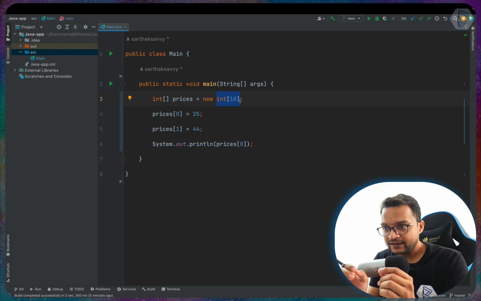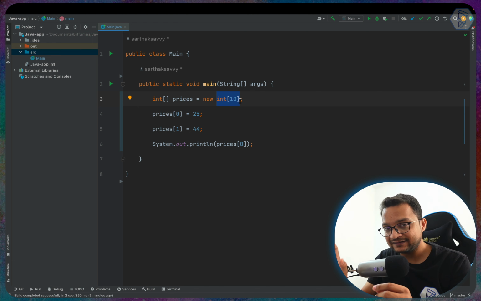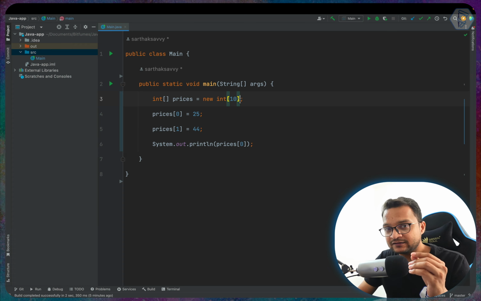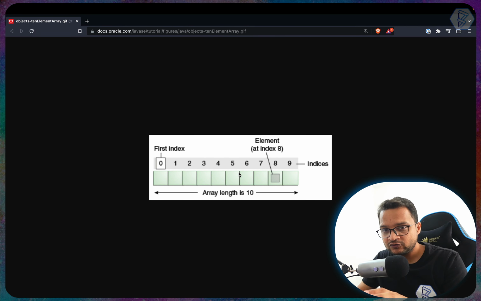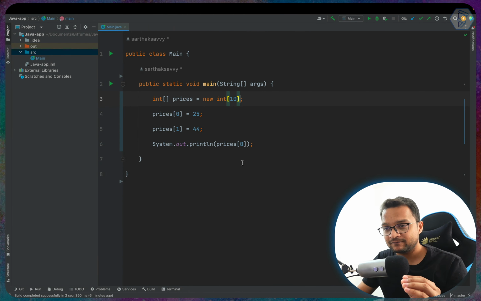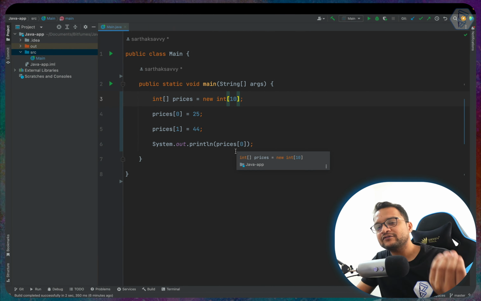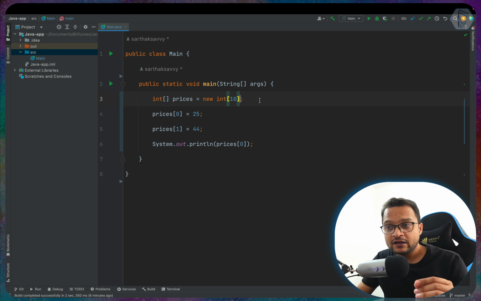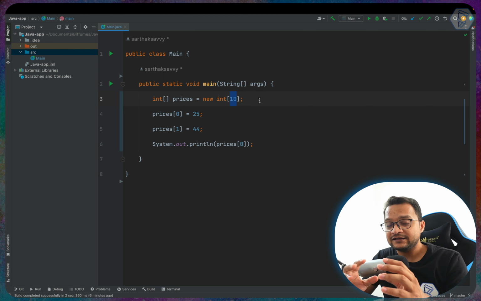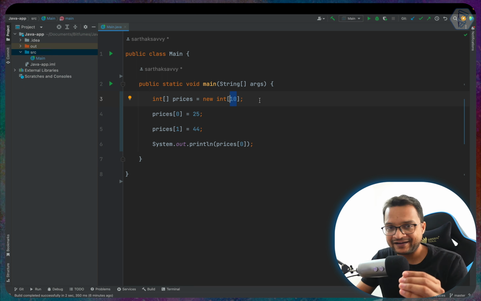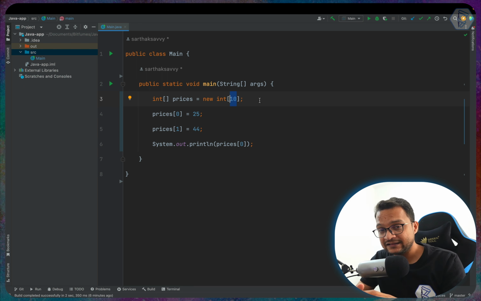So the array is always going to hold this many values even if you don't have anything, because then you have the default value. Remember, you have to create the array length very specifically. Whatever you need, create that much only, otherwise you waste your memory.